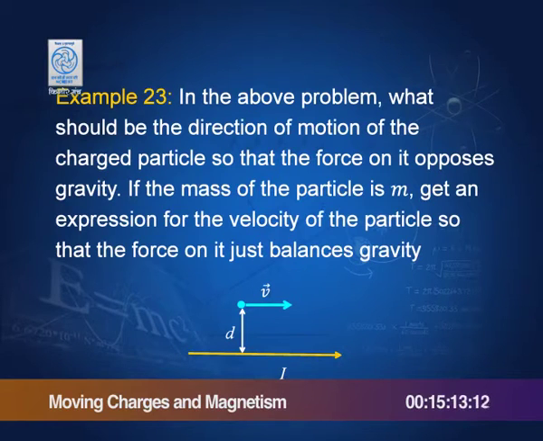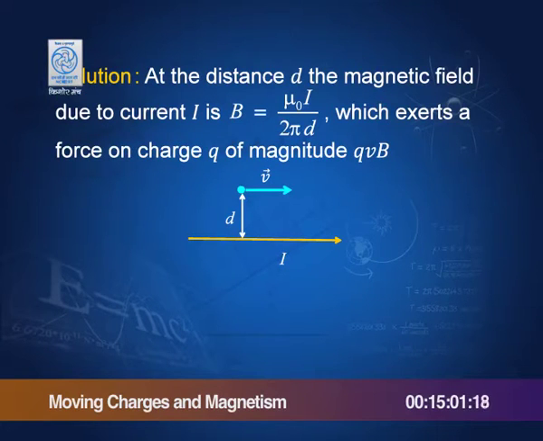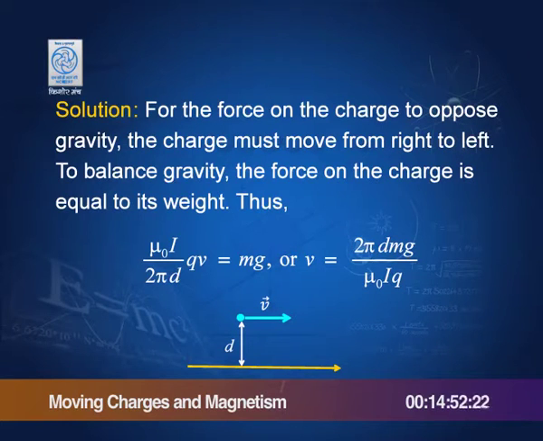In the above problem, what should be the direction of motion of the charged particle, so that the force on it opposes gravity? That means, what I require now is that I want the force to be in this direction, so that the gravity which is in this direction is opposed. So, obviously, the motion must be from right to left instead of from left to right. So that the two currents are now in the opposite direction, they are antiparallel, therefore, there will be repulsion. So, the force on this particle would be upwards. I can balance this by the weight of the particle, and I can get the necessary velocity. So, that is what I have done. It is simple, you can do it.